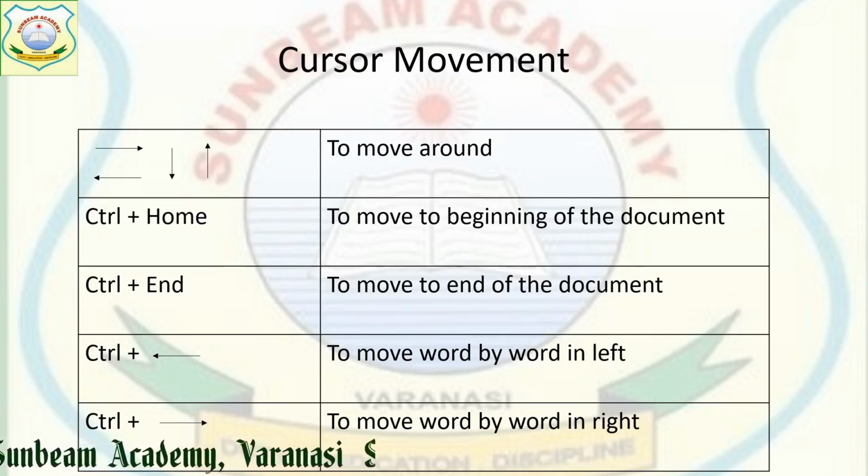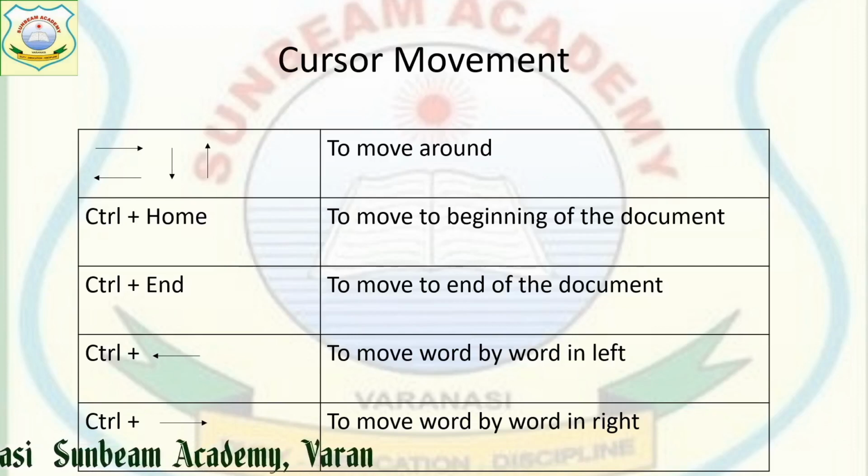Here I have given you a chart. We have 4 arrow keys: left, right, top and bottom. With the help of these 4 arrow keys, we can move around the text. If we want to move towards left, then the left arrow key; towards right, the right arrow key; up, the up arrow key; down, the down arrow key. These 4 arrow keys help us navigate in the document.